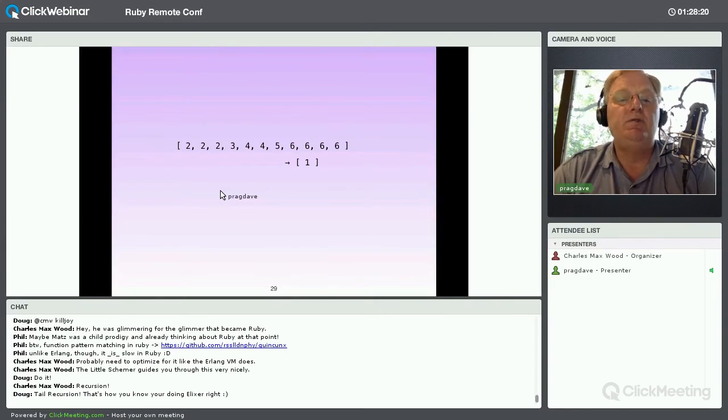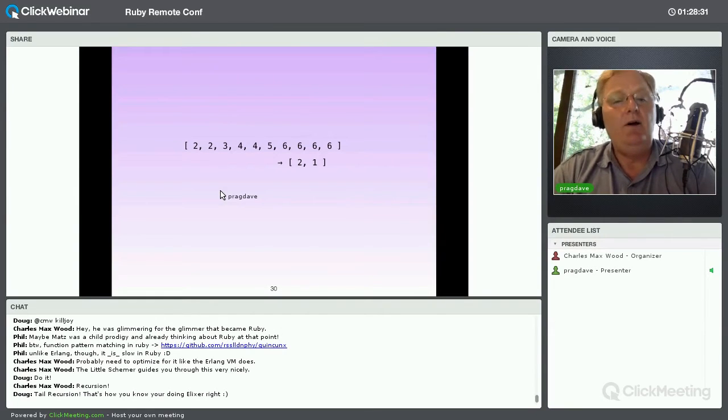So now I have a 2 at the start and a 1 in my list. Again, nothing I can really do. I'm just going to copy my 2 down. And for various technical reasons, I'm going to reverse my output list. So now I'm looking at a 2 at the front of my input list and a 2 at the front of my output list. So now I know what I need to do is to change my output to say I now have 2 2s.